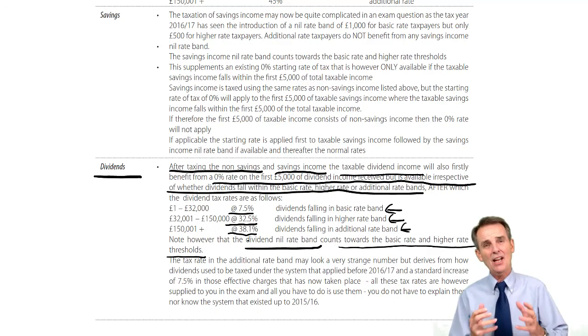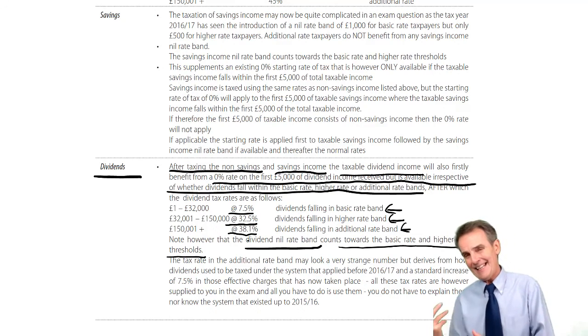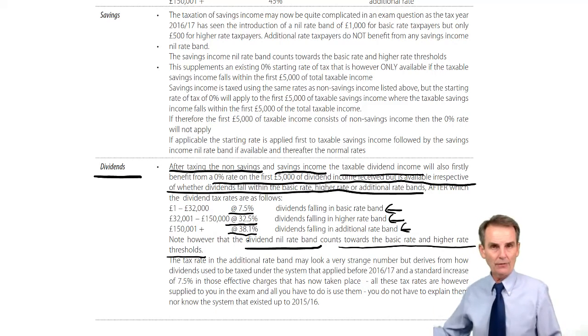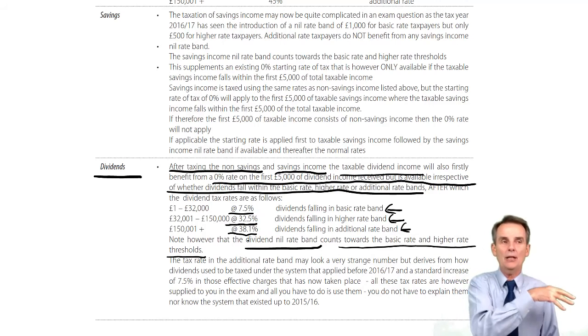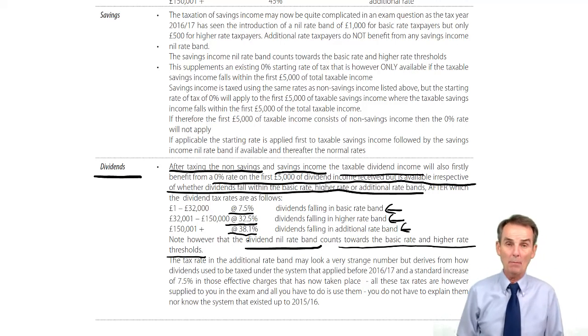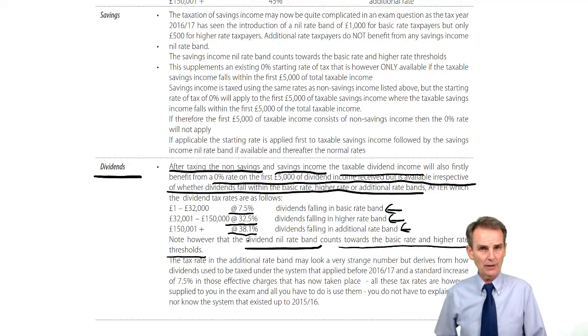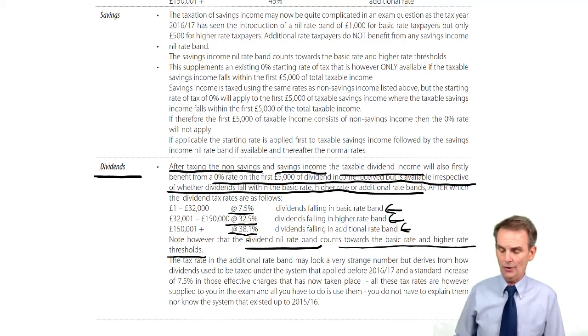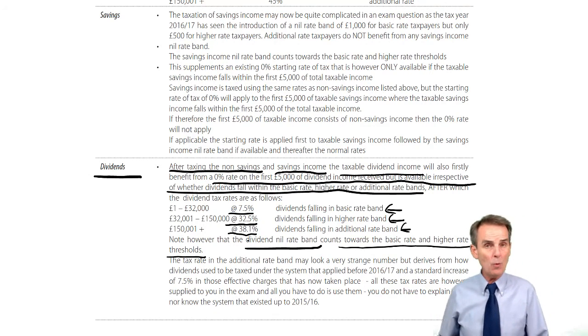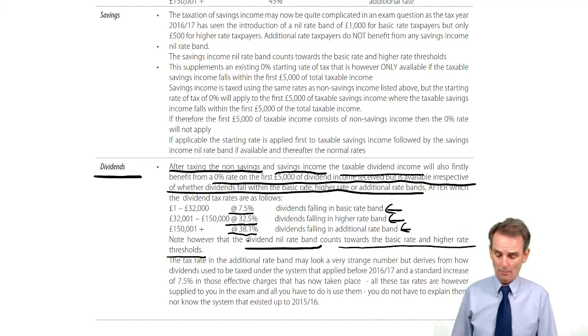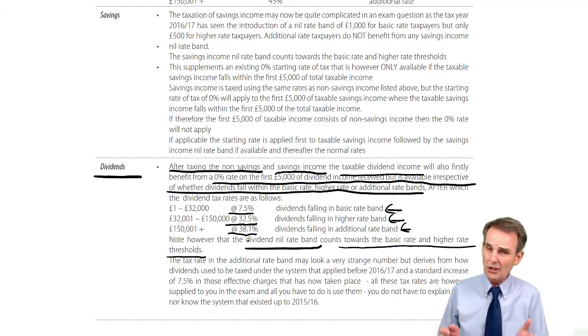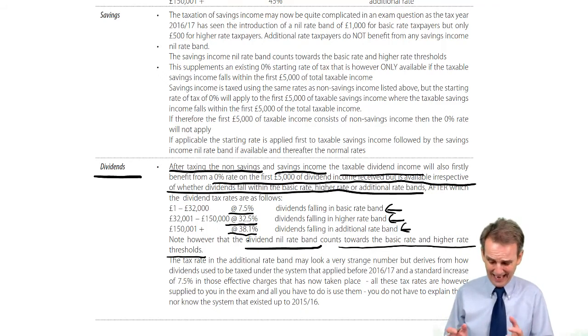It's to create a uniform increase across the different rate bands as compared with what the system was that went before this, up to and including 15/16. We do not have to know what that old system was, it won't be tested. All we've got to do is to apply this new system. And that should be straightforward enough.